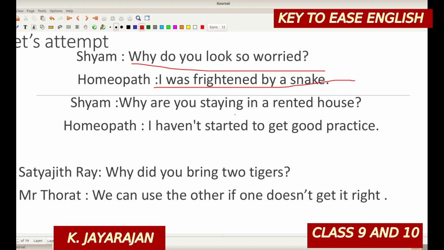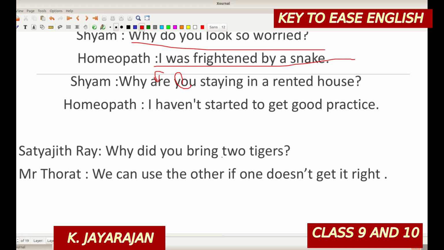Next, why are you staying in a rented house? Shyam is asking. Shyam asked the homeopath why he, you will be changing into he, was staying in a rented house. Why he was staying? I haven't started to get a good practice. He hadn't or had not started to get a good practice.